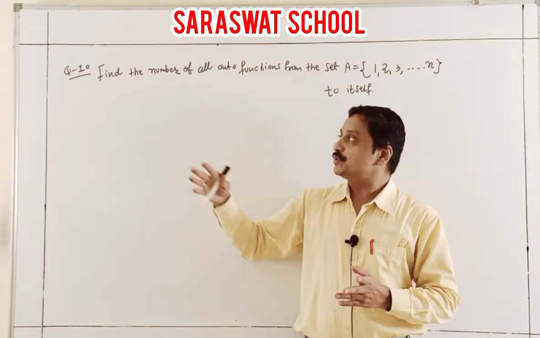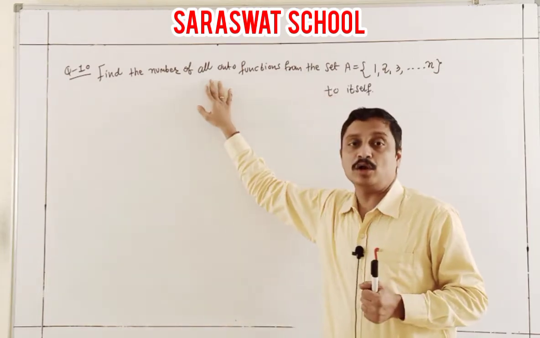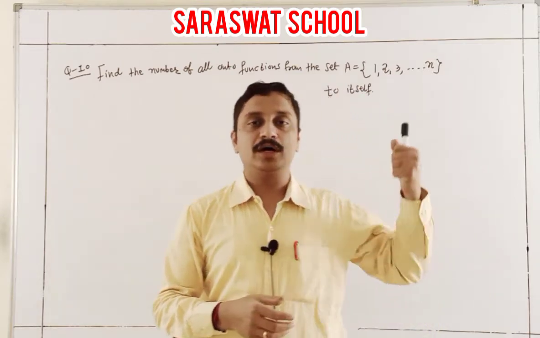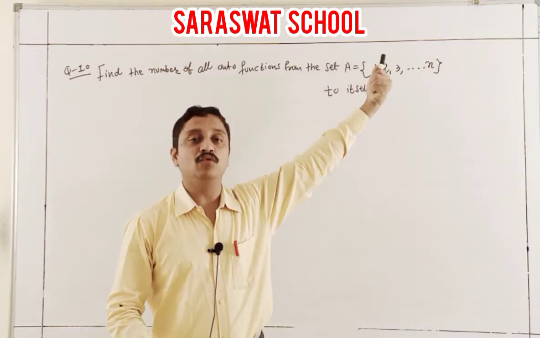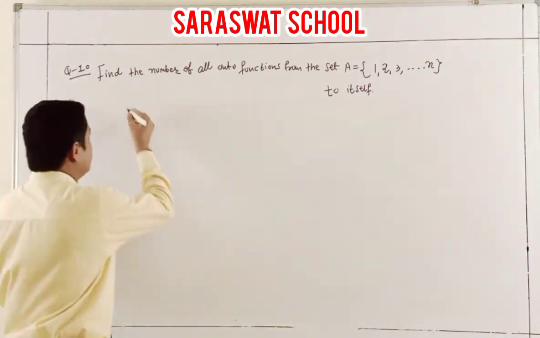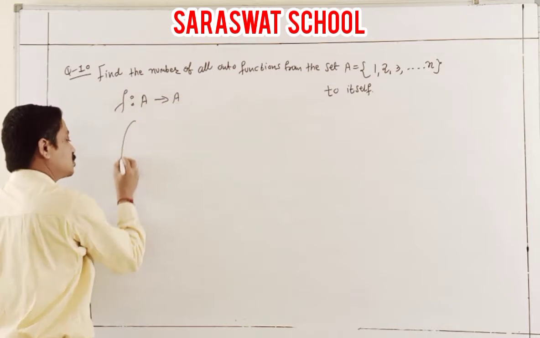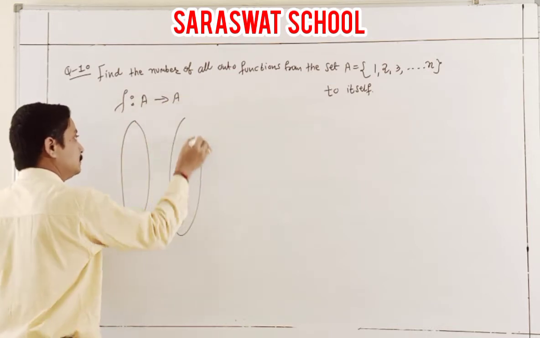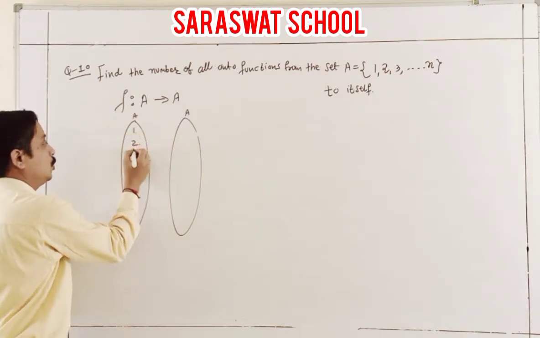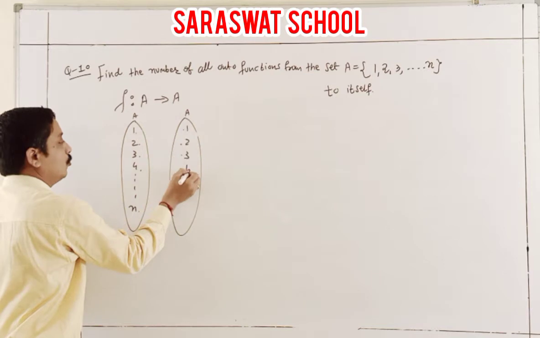Now continue, students, question 10. Find the number of all onto functions for the given set A = {1, 2, 3, 4, up to n}, from A to A. Students, the function is already given in the set A. So I just show set A here and again that side also set A: 1, 2, 3, 4 till up to n and 1, 2, 3, 4 up to n.